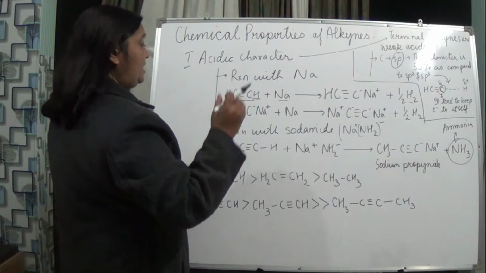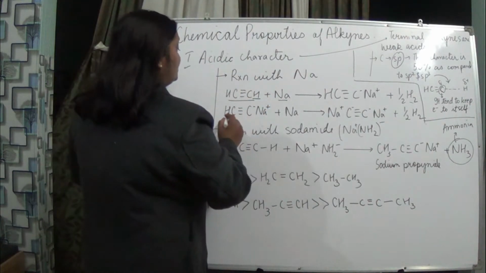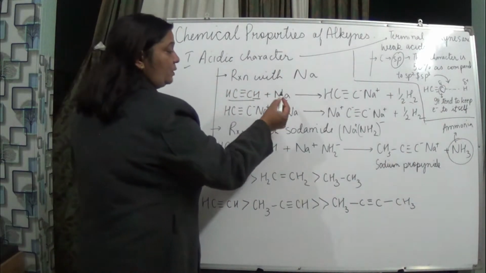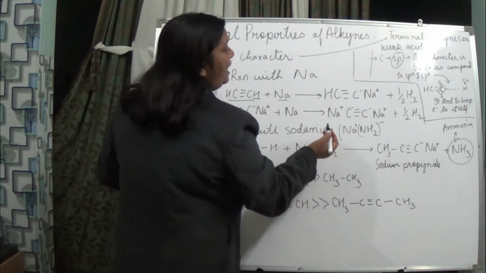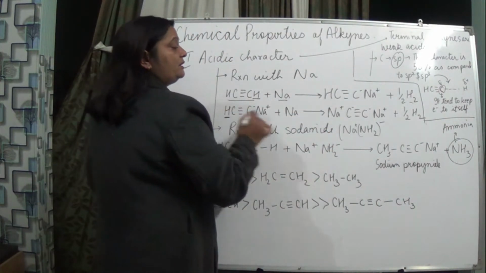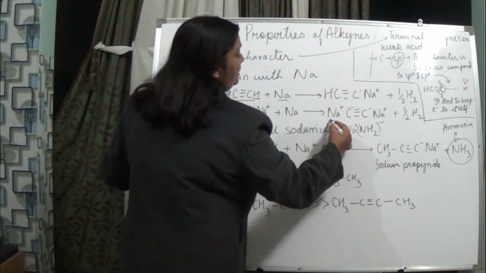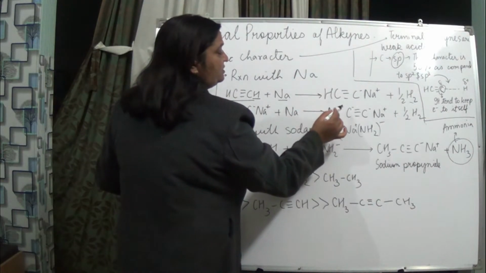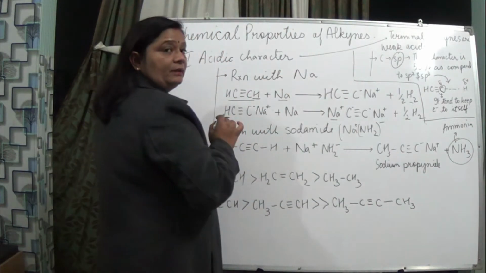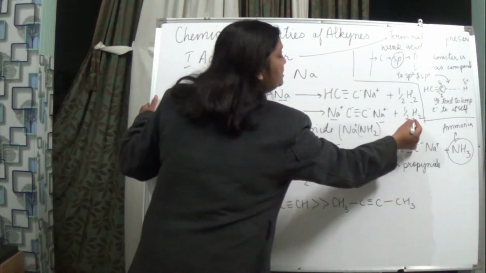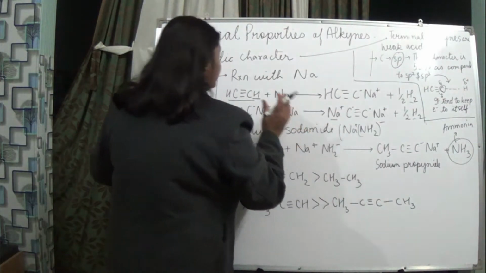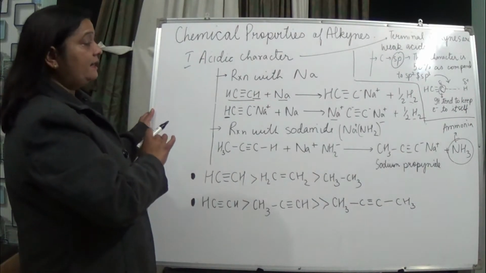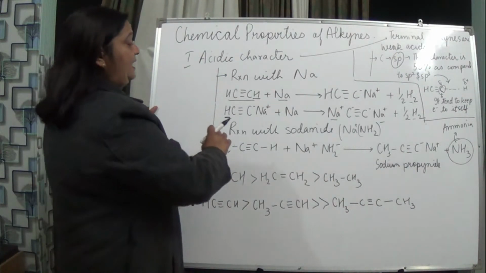Now in this, when this sodium is attached to this carbon, and sodium is also present again, we'll see that the H present over here also gets removed, as the sodium comes and attaches to this carbon atom also, forming positively charged sodium ions and negatively charged carbon. So here also this hydrogen is being removed, which shows that this acetylene has acidic character.